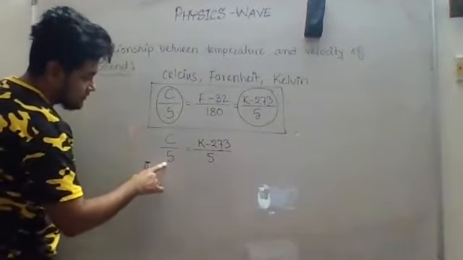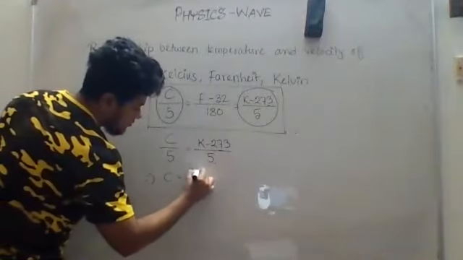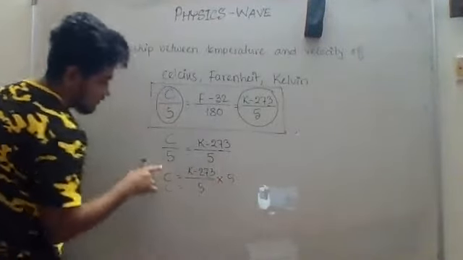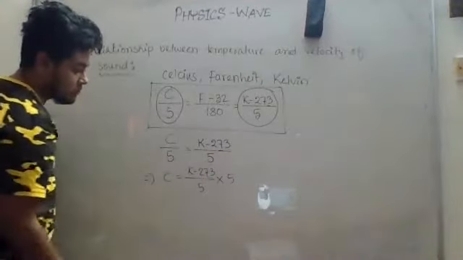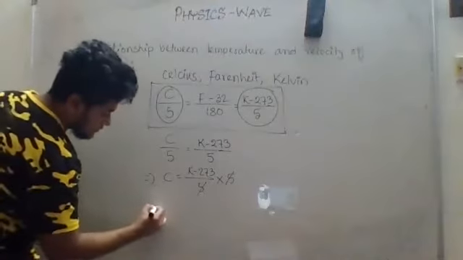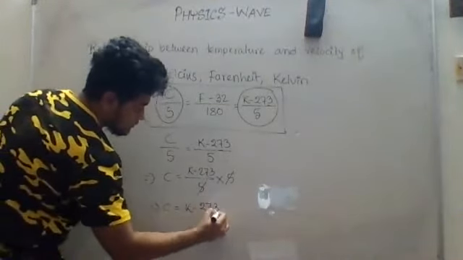So if this 5 we change the side, it will become K minus 273 divided by 5 into 5. Divided by, if I change the side, will be multiplied. This 5 and this 5 will get cancelled. So as a result, C will be equal to K minus 273.